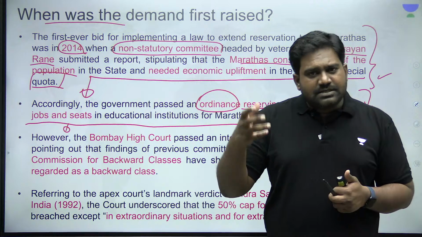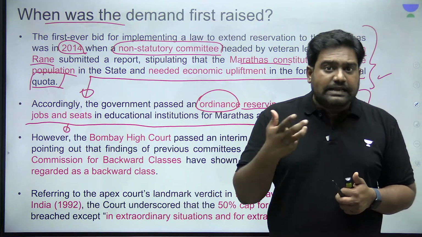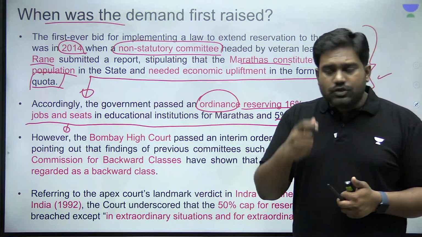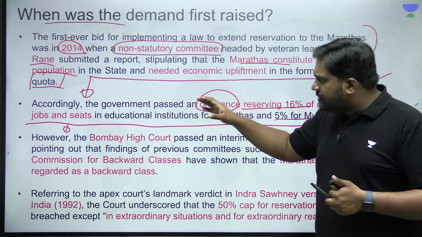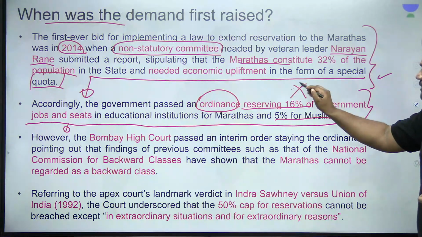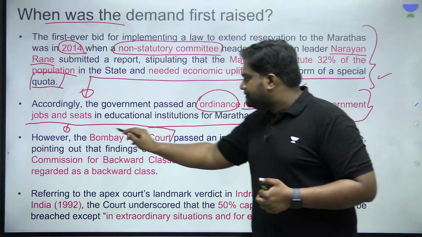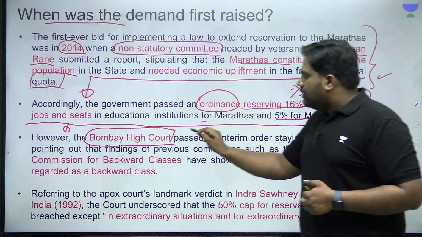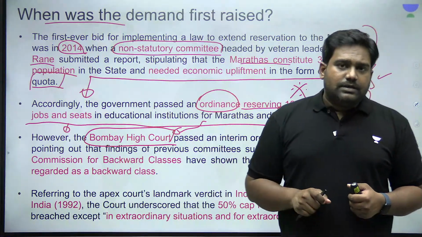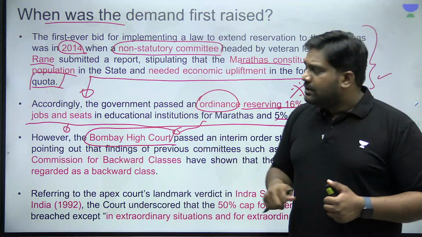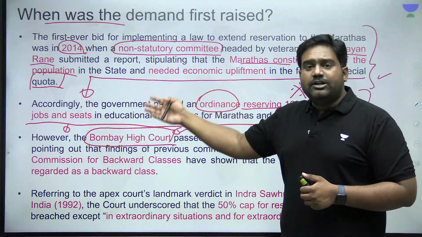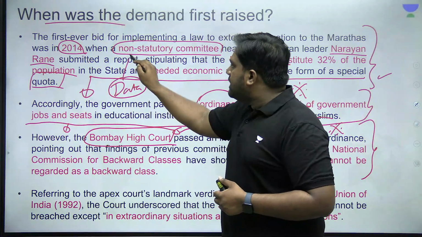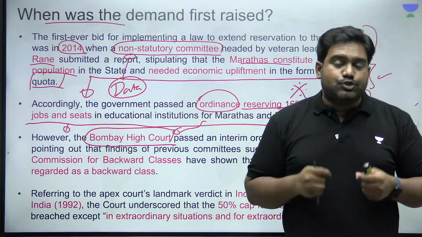So today in Maharashtra, this is a very sensitive movement, a very delicate topic, because this incites passions in Maharashtra. So this ordinance, right, which had provided for almost 16% reservation for Marathas, was first stayed by the Bombay High Court. Obviously, this reservation was challenged as to on what basis Marathas were given reservation. The government said that we have data to prove that Marathas are backward. What is the data? The data provided by the Narayan Rane Committee, which is a non-statutory committee.